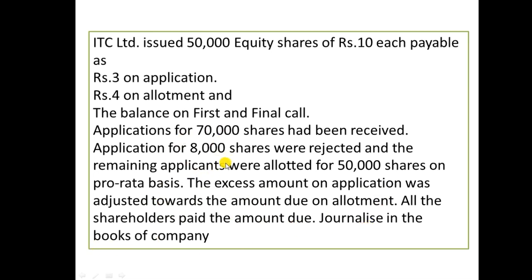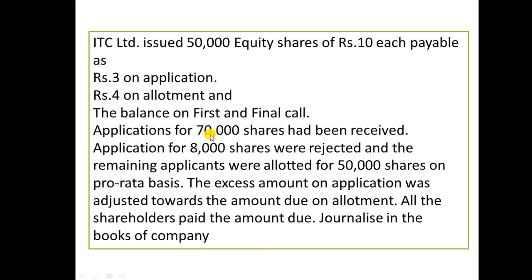Let us discuss the question first. A company offered to public a number of shares, 50,000 shares. The rate per share is 10. This 10 rupees the company is going to collect in 3 installments: 3 on application, 4 on allotment, and the balance 3 rupees on first and final call. How do we get 3 rupees? Total 10 per share minus 3 minus 4. The balance we will get 3 rupees on first and final call.